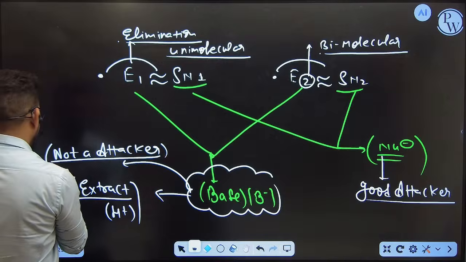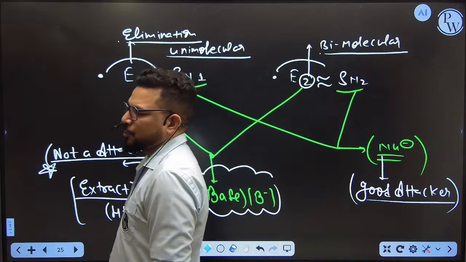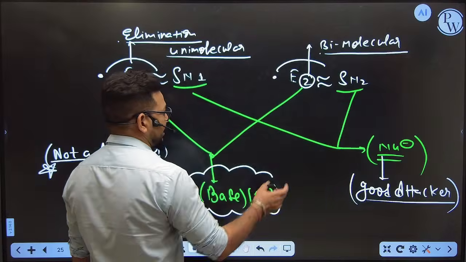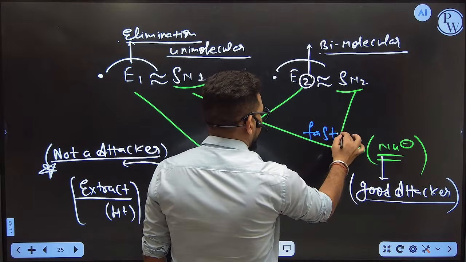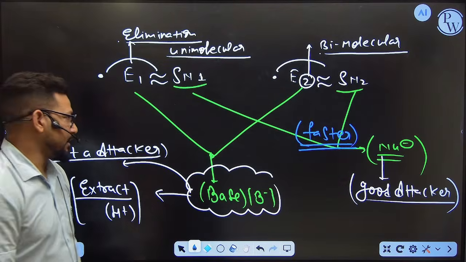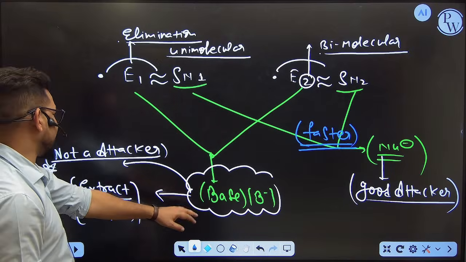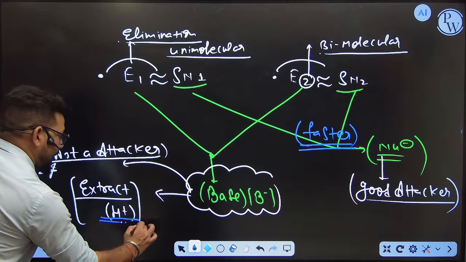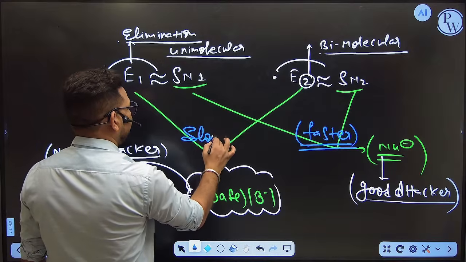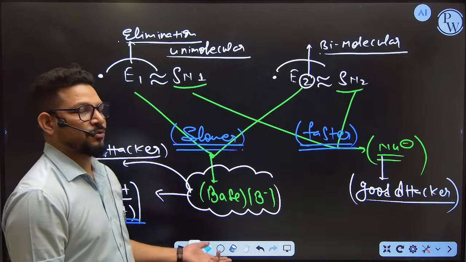So it's very simple to understand. If nucleophile is a good attacker, then definitely it is going to attack very fast. So in this manner we can say all the SN1 and SN2 reactions are faster. Whenever you define the reaction of substitution by the nucleophile, this reaction should be faster in nature. While elimination is going to be slower, because it is not going to take any positive charge. It is going to wait to extract H plus ion. That's why this kind of reaction is going to be much slower. So eliminations are a slow step, whereas substitution is a faster step.